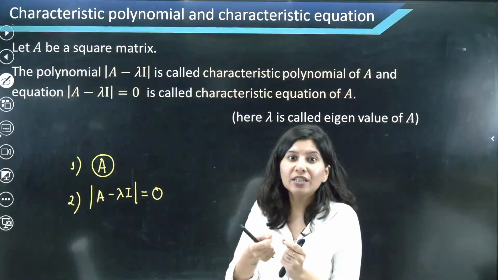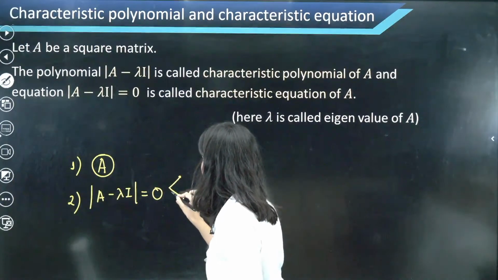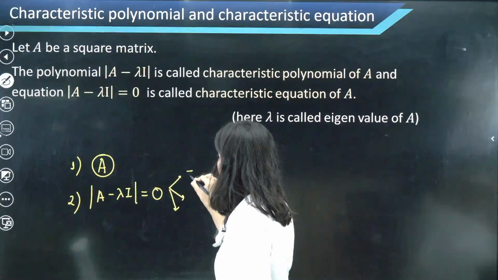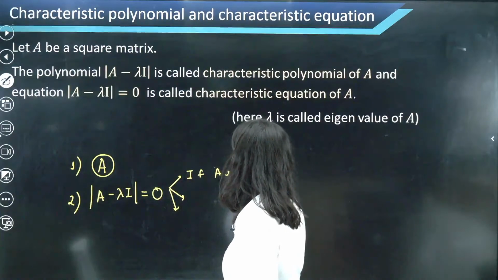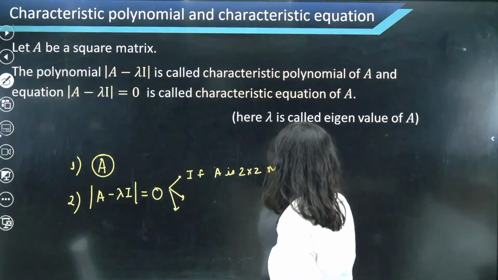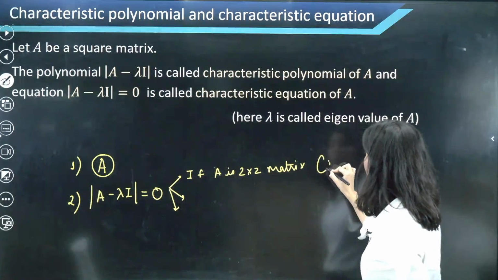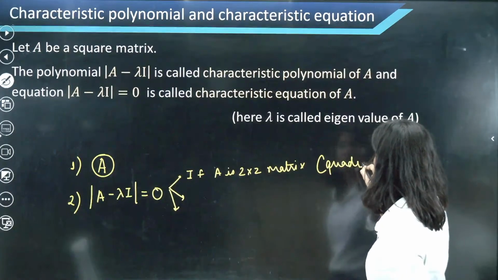If you solve the determinant, what will you get? If your A is a 2 cross 2 matrix, then this equation will give you a quadratic in lambda.